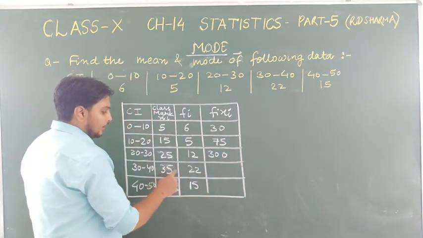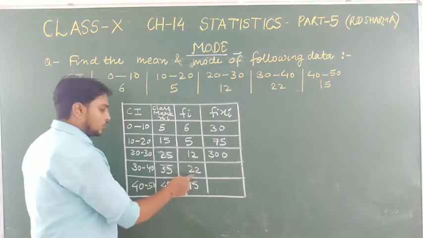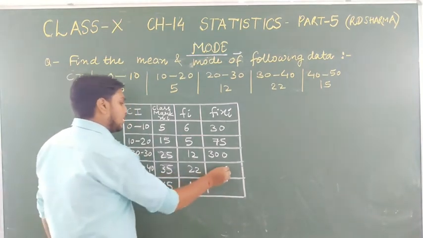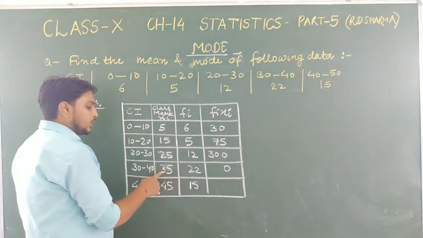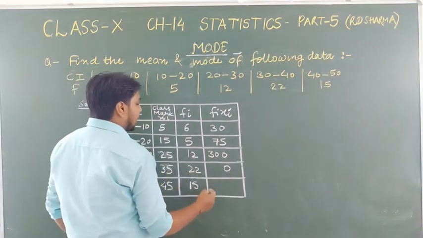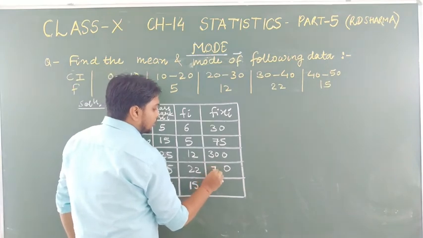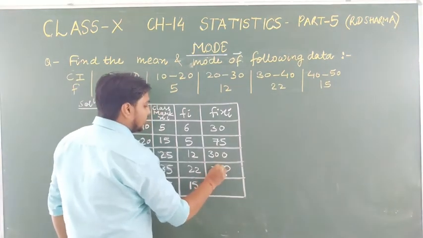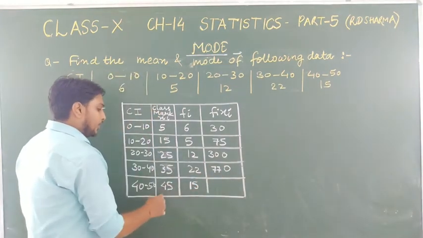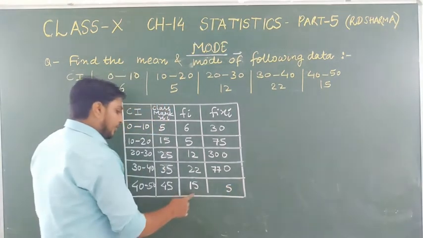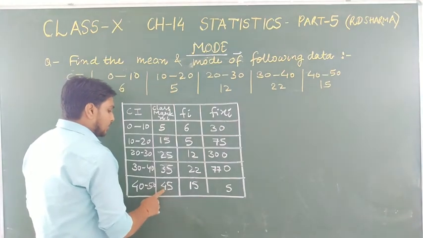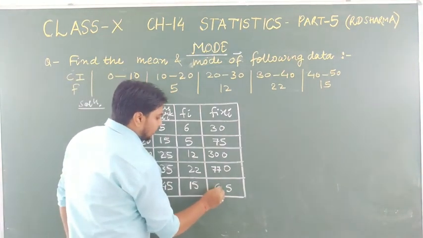And then 35 into 22, so 22 5 is 110, it will be 0, carry 11. 22 3 is 66 and 11, it will be 77. So it's 770. 15 into 45, it will be 15 5 is 75, and 15 4 is 60, so 60 and 7, that is 675.